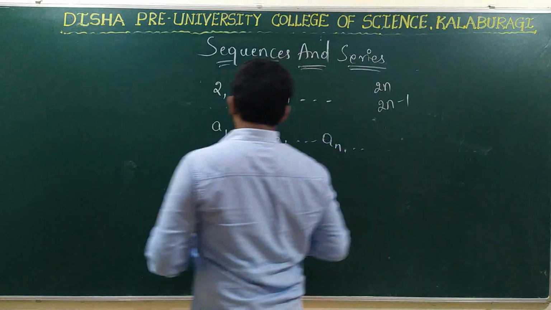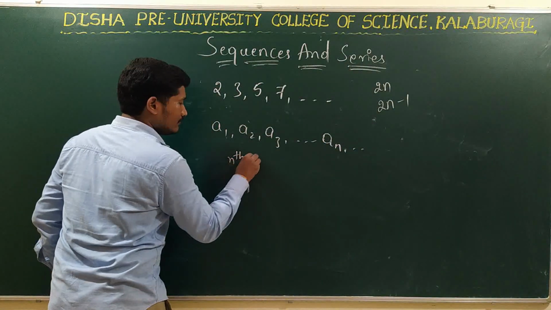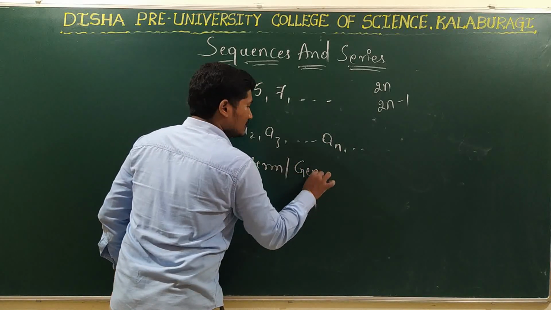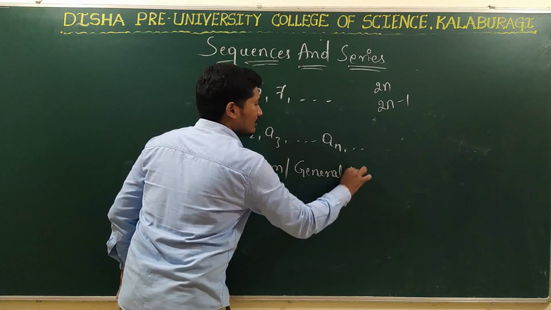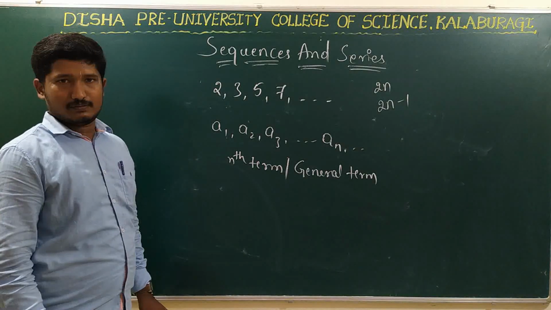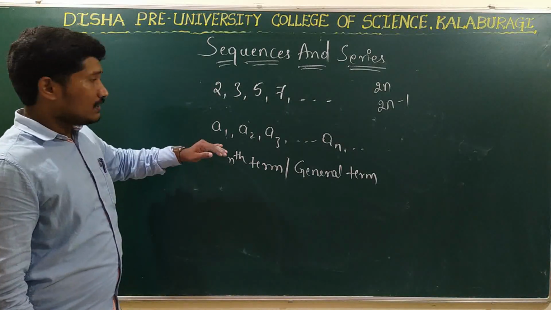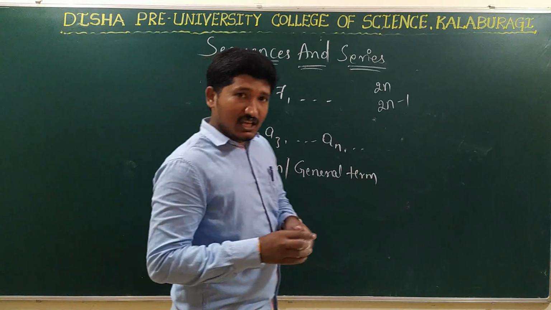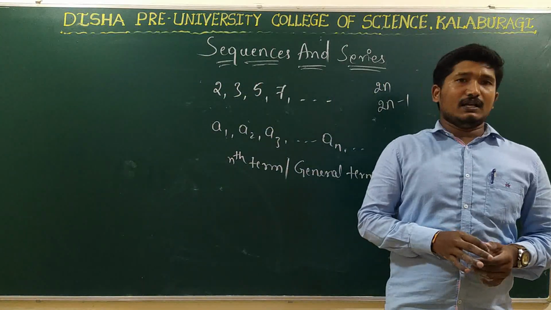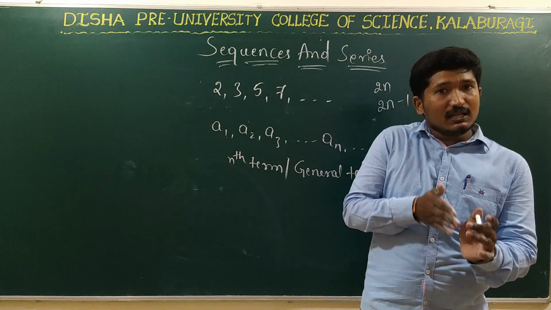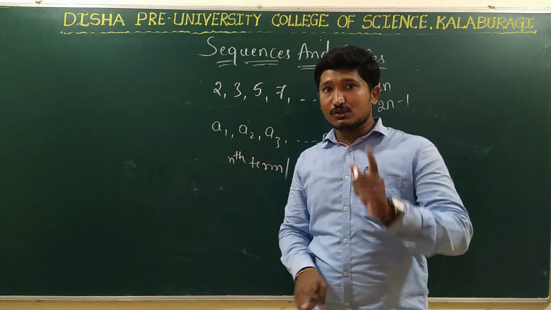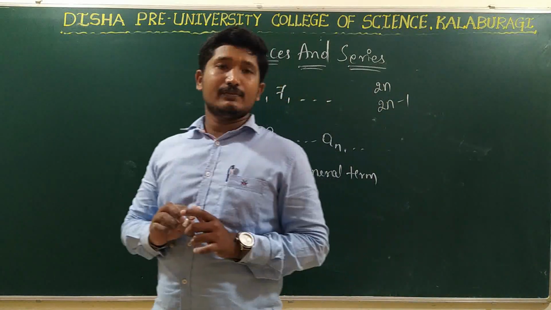Right? So this element is in the nth position. This is called the nth term, or this is also called the general term of the sequence. Right? If the sequence has a definite number of elements, that is, if we are able to tell the number of terms in the sequence, that sequence is called a finite sequence.